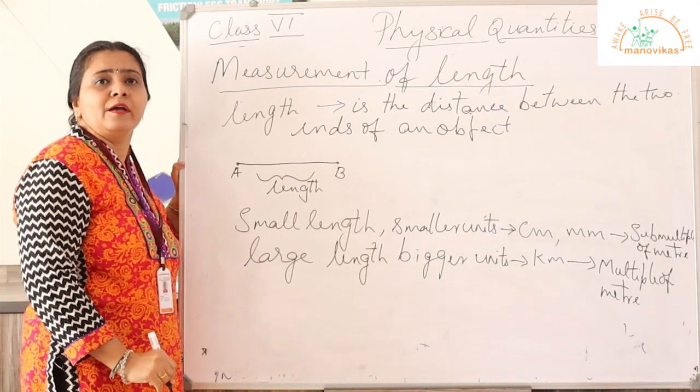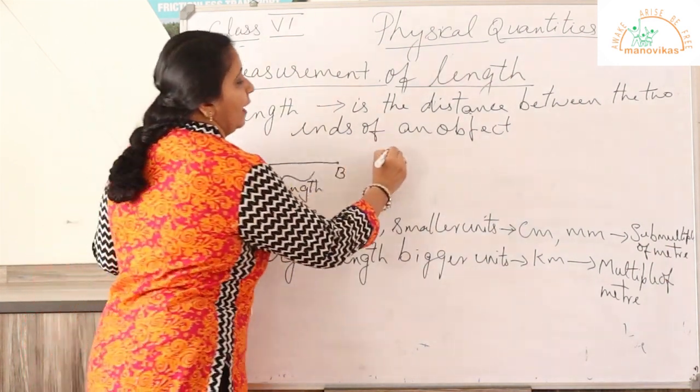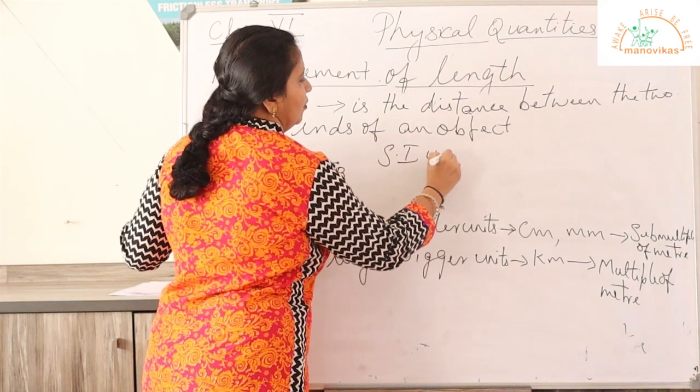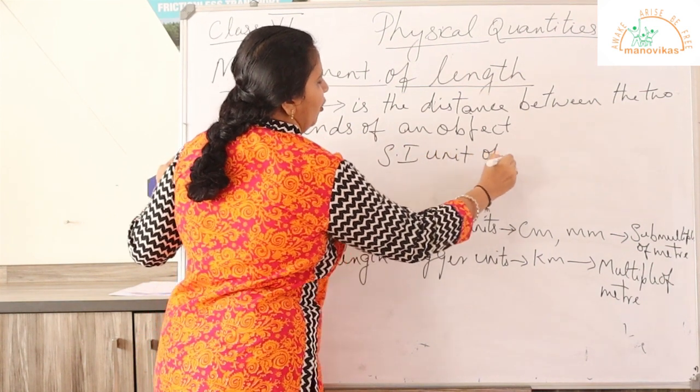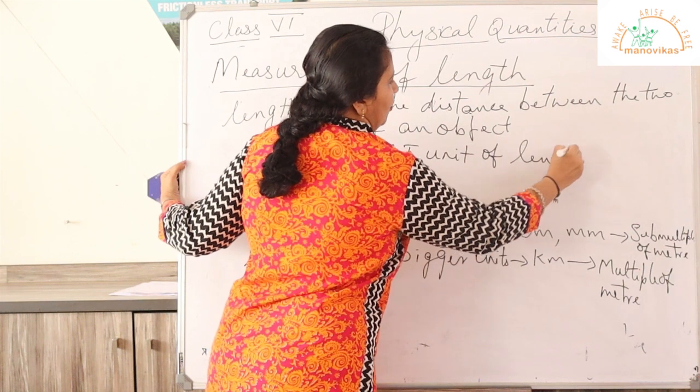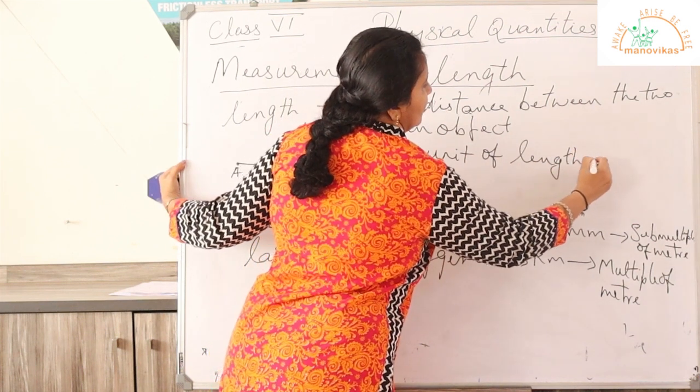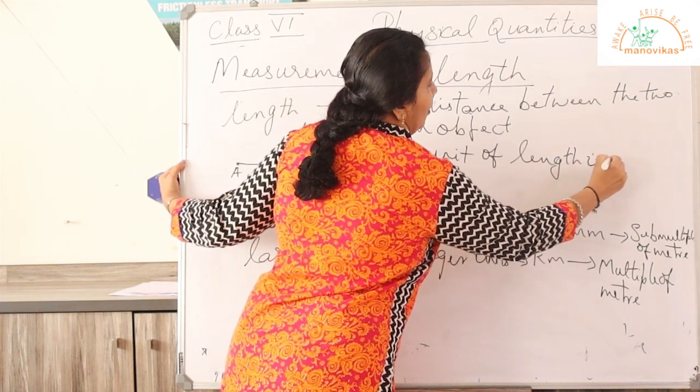Now what is the SI unit of length? SI unit of length is meter.